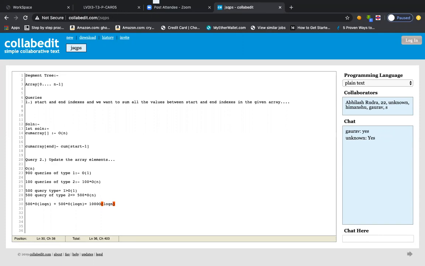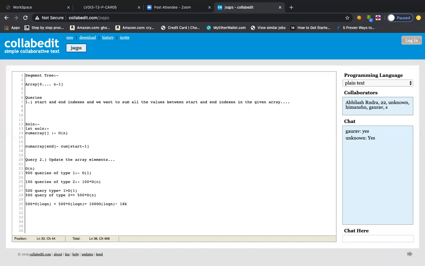So 18 into 1000 is approximately equal to 18,000, 18k basically. Is it clear to everyone? Yeah, so it will be 18k.